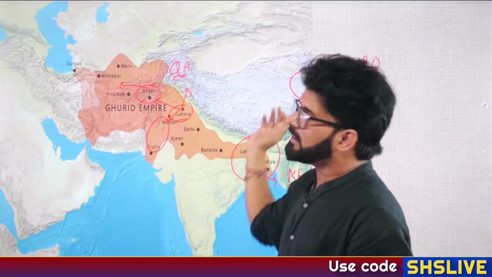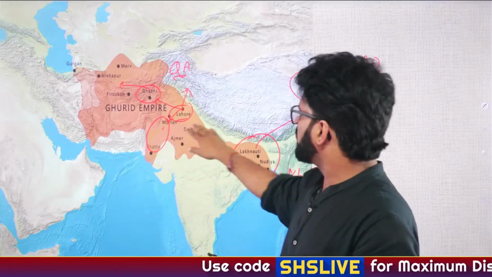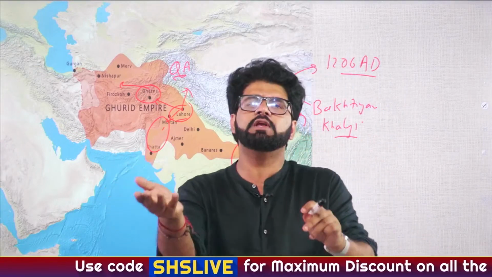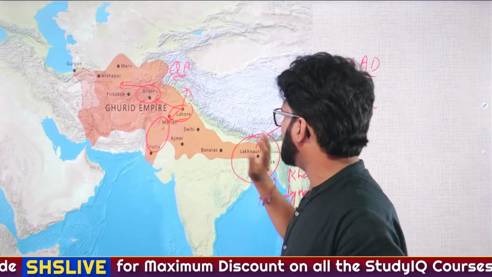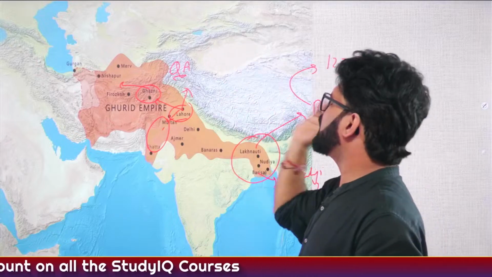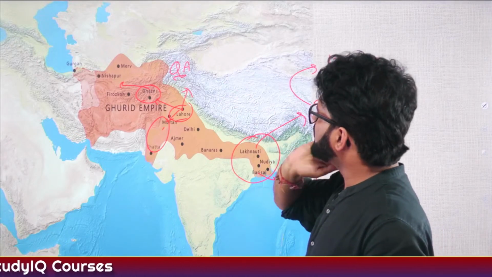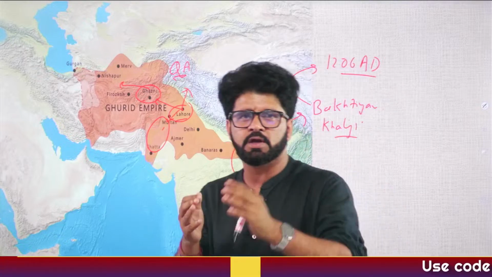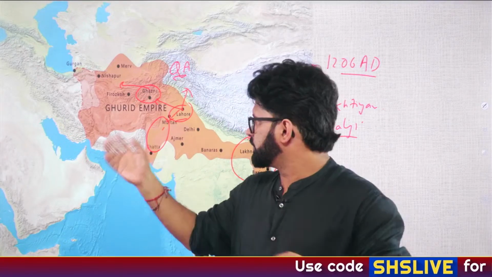And later on, when Iltutmish comes, he will shift the capital from Lahore to Delhi. Lagdi Lahore diya. You can remember it like this. Guru Randhawa. Cool. So Qutbuddin Aibak died in around 1210. After that, there was a son of his, Aram Shah or something. He ruled for a year.